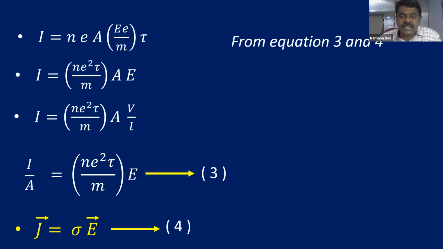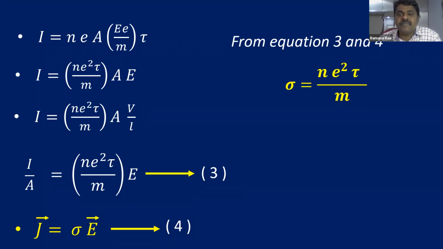From equations 3 and 4, you can see, children, sigma is equal to, what is sigma? If you compare equations 3 and 4, I by A is equal to J, E is equal to E in vector form. Then we replaced n e square tau by m with sigma. So sigma is equal to n e square tau by m.